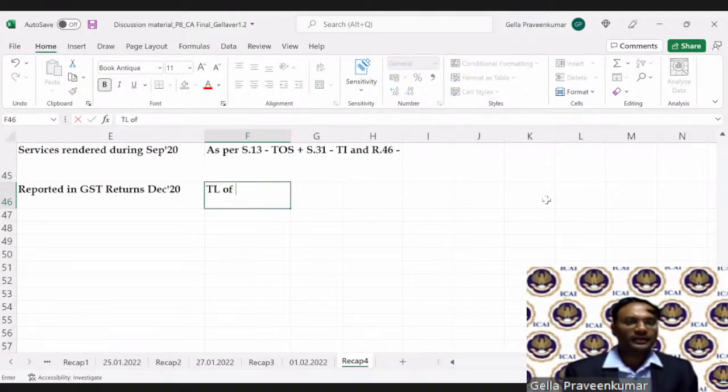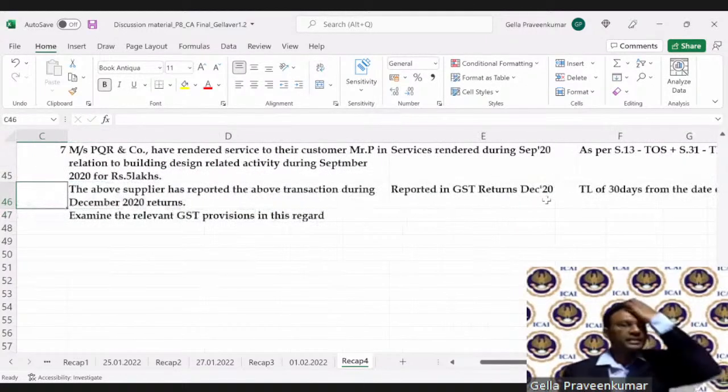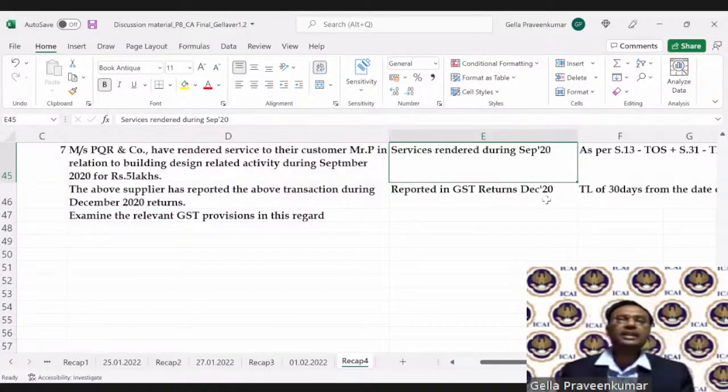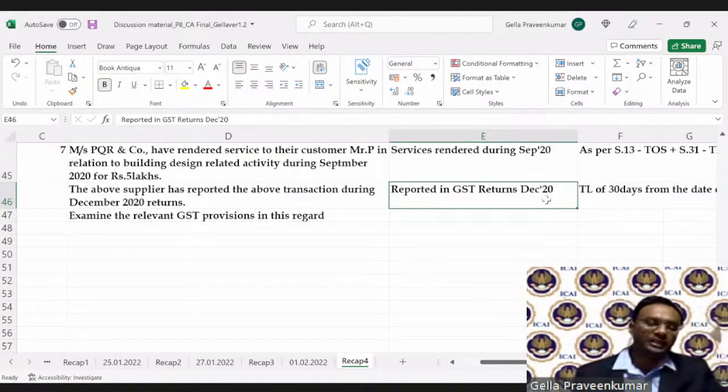Time limit of 30 days from the date of provision of service. A tax invoice has to be issued. So here what happened? This tax invoice, instead of September 20 when I have rendered the services, on or before 30th October, I should have raised the invoice. But what I have done, I have issued in December.